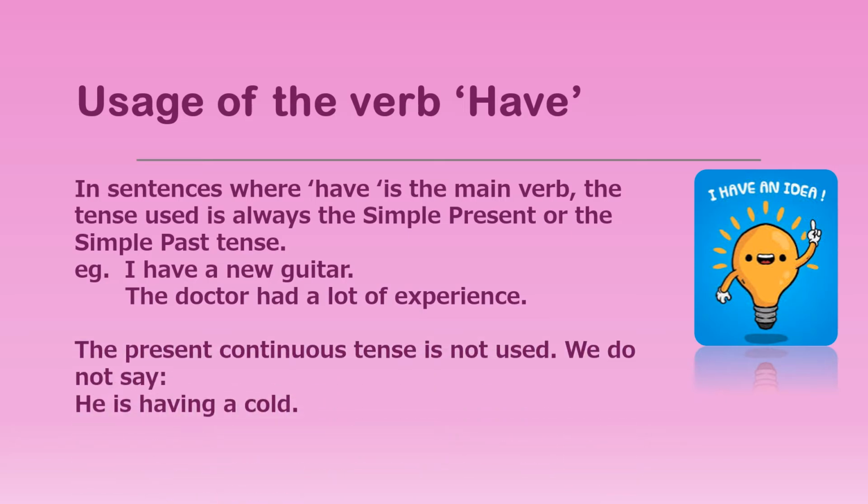Now the present continuous tense, that is the ing tense, is not used. We do not say he is having a cold, or I am having a bicycle. Totally wrong. I have a cold, or I have a bicycle. Or you can also say I had a cold.